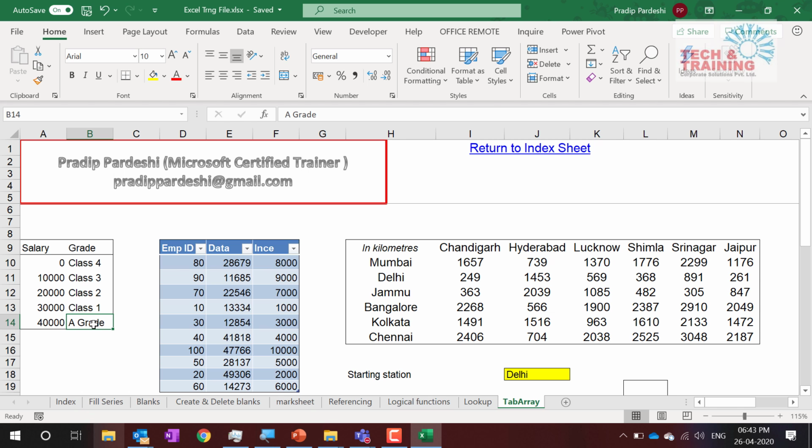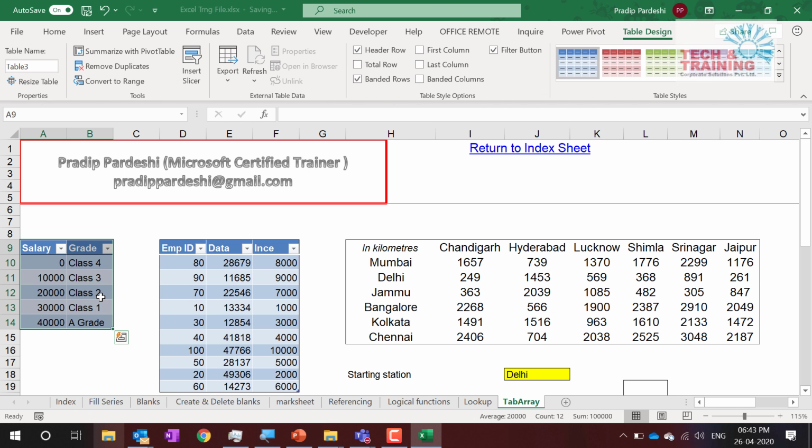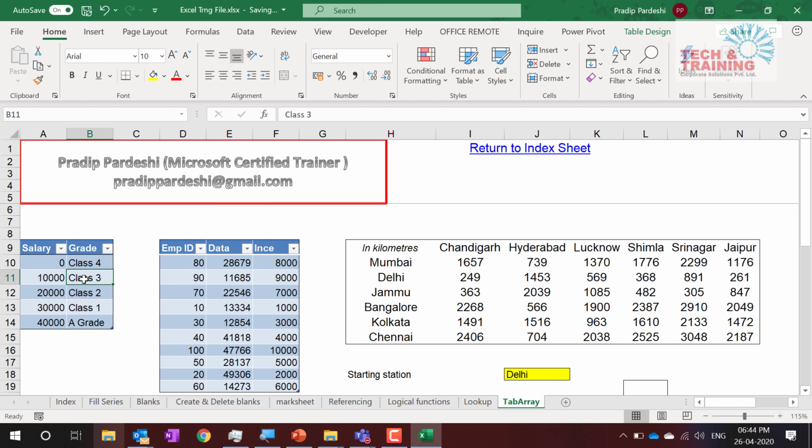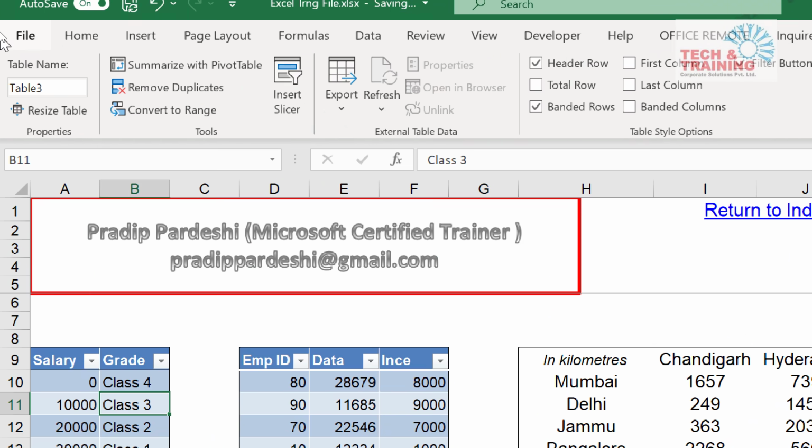What do we do here? I create a table with Control T, enter. If the person is getting a salary between 0 to 10,000, it should be classified as class 4. 10 to 20,000, class 3. 20 to 30, class 2. 30 to 40, class 1. How do we get this? I have selected this table, Control T. Now I have to go to the Design tab here, and on the left hand side, I have to type grade.